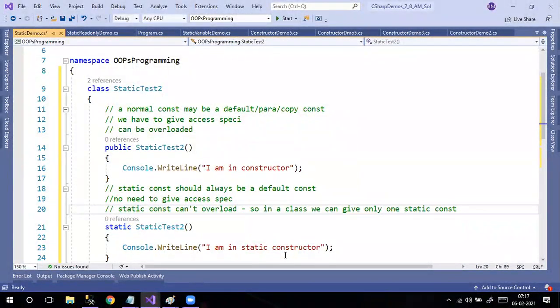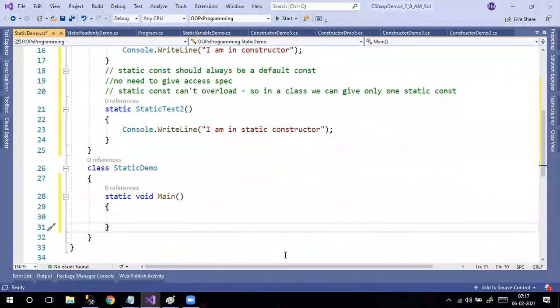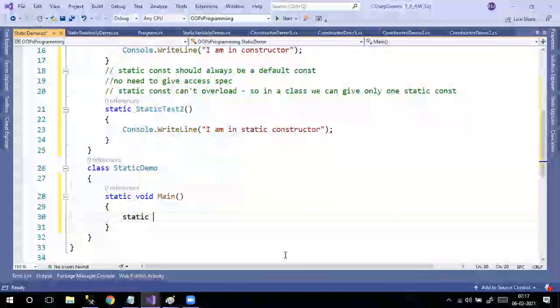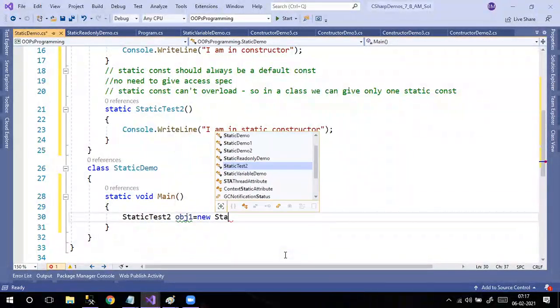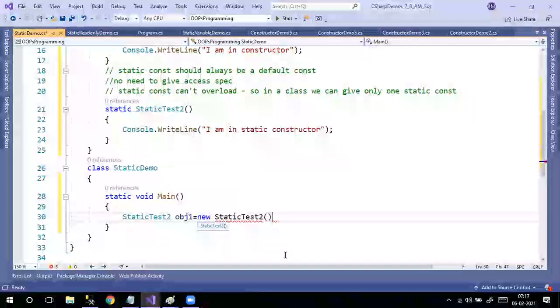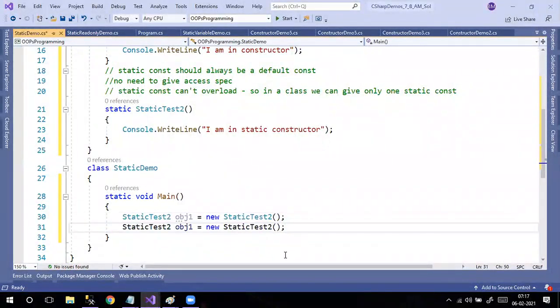Now inside these two, I wrote something. Now StaticTest2 obj1 is equal to new StaticTest2, and one more object I created.